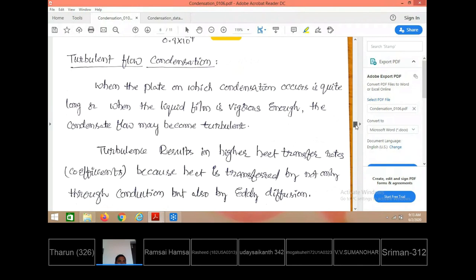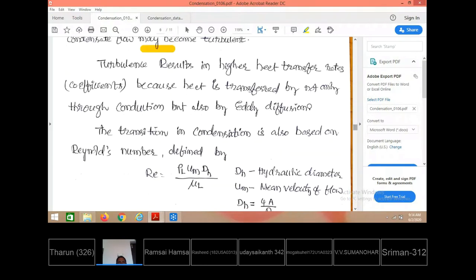So that means when turbulent flow condensation takes place, and the flow on which the condensation occurs is quite long, or when the velocity is too large, in that case the flow will turn turbulent. Turbulence results in higher heat transfer rates. So when turbulence is happening, higher heat transfer rates are expected to take place.